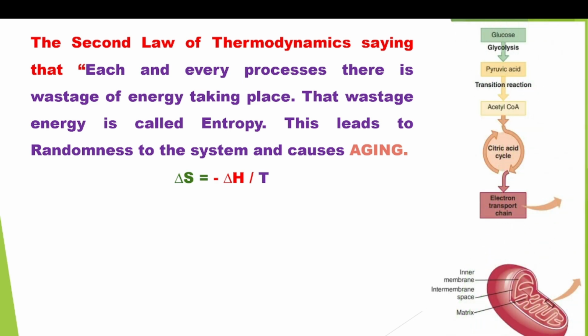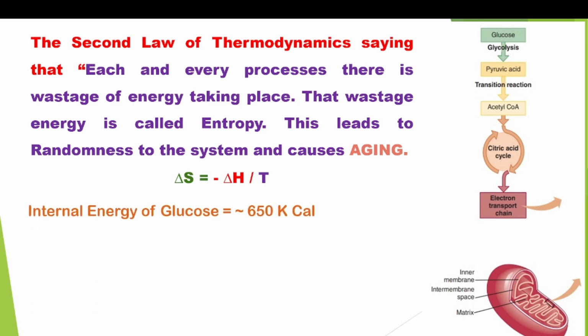If you take one example, to see whether the second law or first law of thermodynamics is applicable to living organisms: you all know glucose upon glycolysis produces pyruvic acid. Upon transition to mitochondria, it undergoes the citric acid cycle and produces NADH and FADH2, and these enter the electron transport chain in mitochondria and produce ATP.